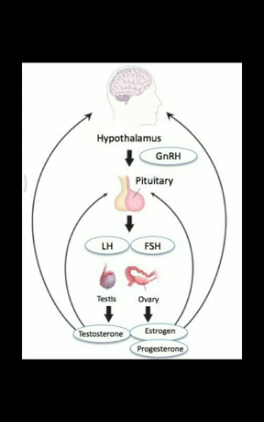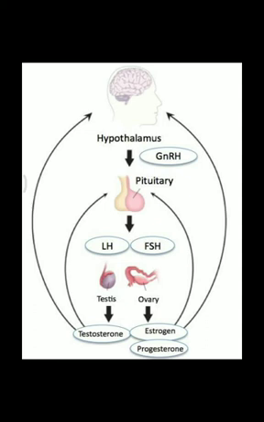And once the hormones of the anterior pituitary are secreted, they have to leave the anterior pituitary gland and be carried to the gonads through the blood circulation, and the gonads will then respond to the presence of these pituitary hormones in their vicinity by secreting the required gonadal hormones as and when the need arises.